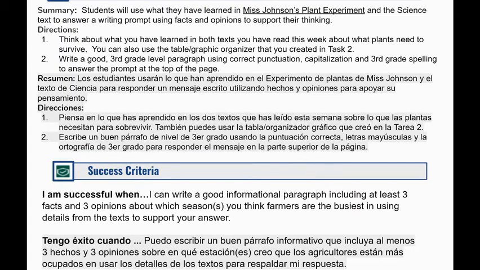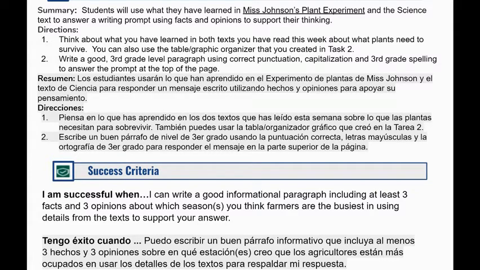For task number 3, students will use what they have learned in Miss Johnson's plant experiment and the science text from today to answer a writing prompt using facts and opinions to support your thinking. First, you will think about what you have learned in both texts that you have read this week about what plants need to survive. You can also use your table or the graphic organizer that you created for task 2. Then you are going to write a good 3rd grade level paragraph using correct punctuation, capitalization, and 3rd grade spelling to answer the prompt at the top of the page.